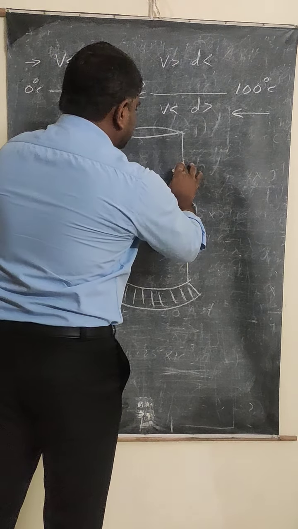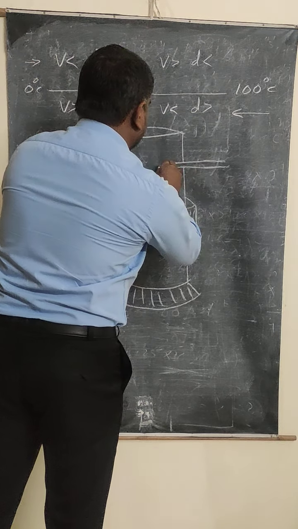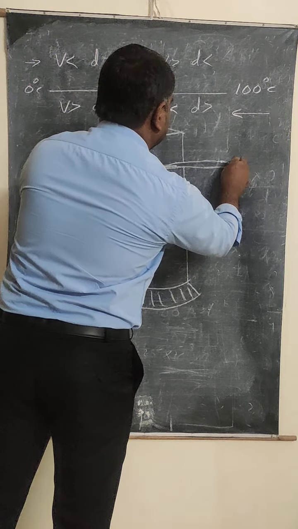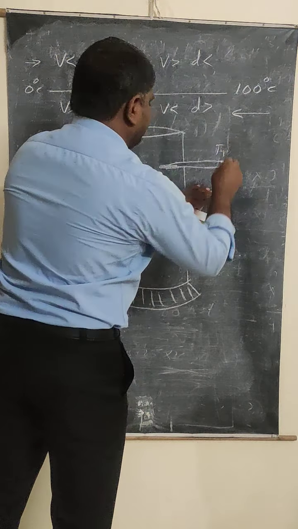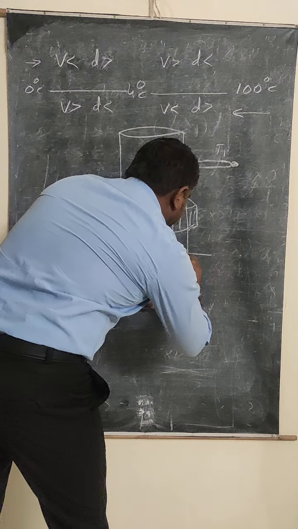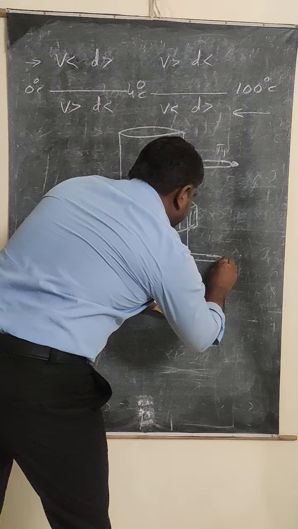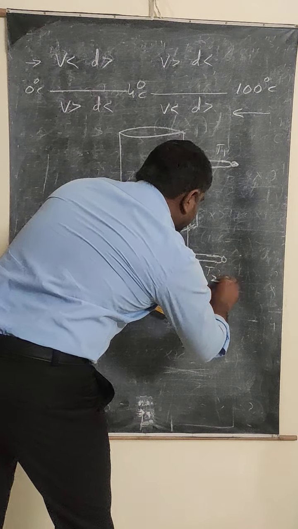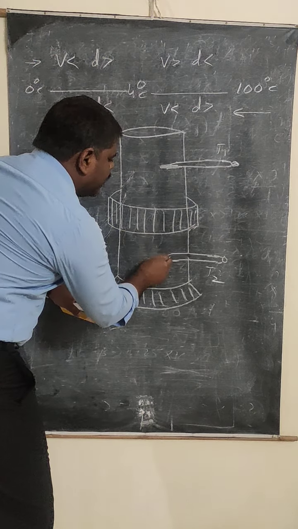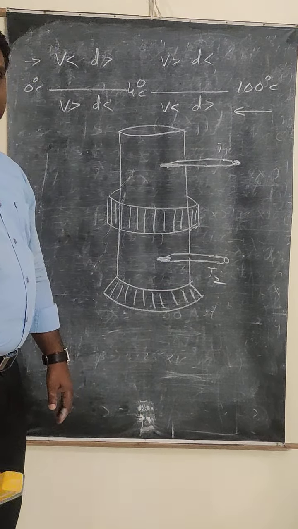And here I am going to arrange one thermometer, let us say it is T1, and on the bottom side I am going to arrange one more thermometer, let us say this is T2. T1 is on the upper side, T2 is on the bottom side.